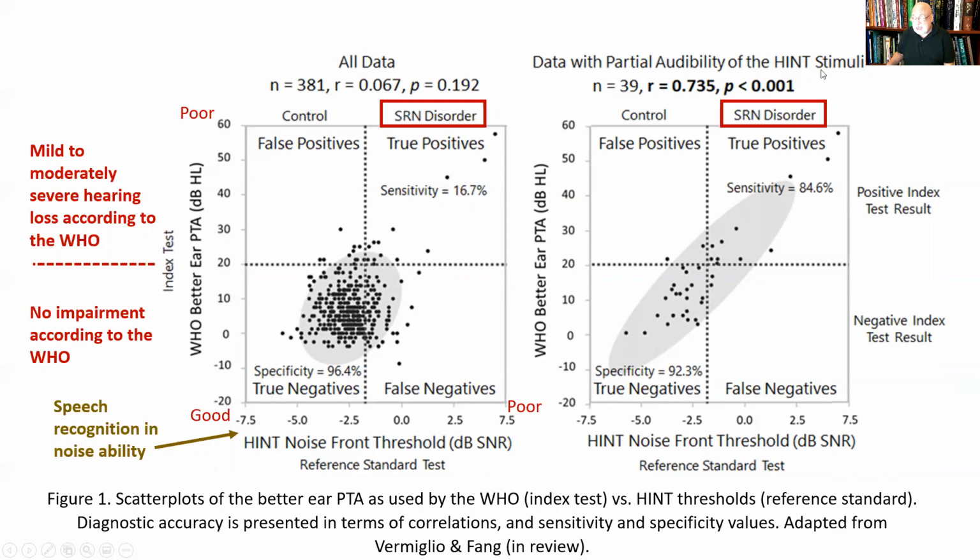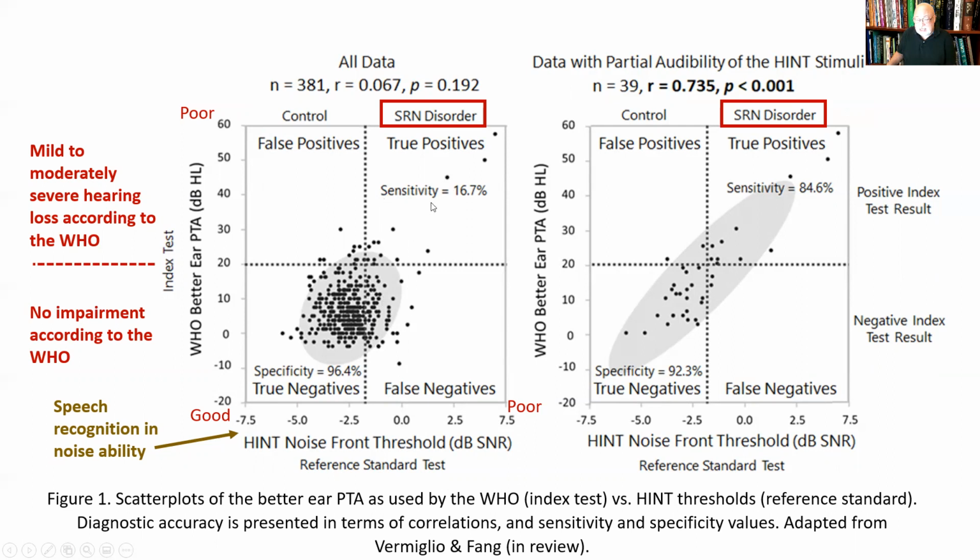So it's the audibility of the subjects to hear all of the frequency components of the speech and noise stimuli that's driving this relatively strong correlation. Also, this number line right here, 20, separates the folks with a mild to moderately severe hearing loss according to the WHO guidelines from folks with no hearing impairment. And notice that according to the WHO, all these folks have no impairment, but according to these test results, all of these folks right here have a speech recognition in noise disorder.